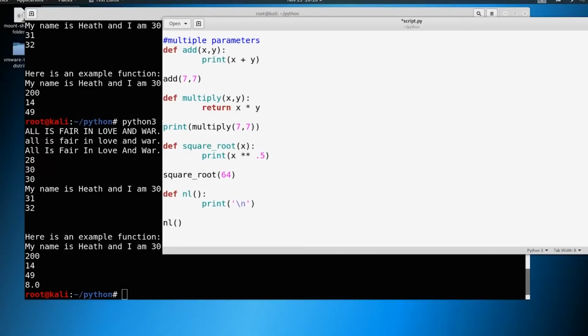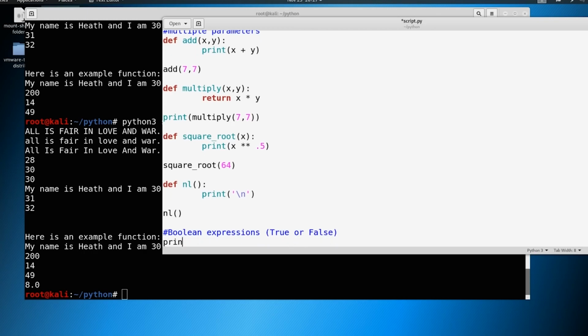Welcome back. So now we're going to discuss what are called Boolean expressions. And we can go ahead and just type this right into our text file. If you don't have your file open with gedit, go ahead and get your script.py open. And what we're going to do is we're going to just put in here Boolean expressions. And now when we say Boolean expressions, we can just think of this as true or false. So let's go ahead and print our new subject line. We're just going to call these Boolean expressions. And from here, let's start defining those.